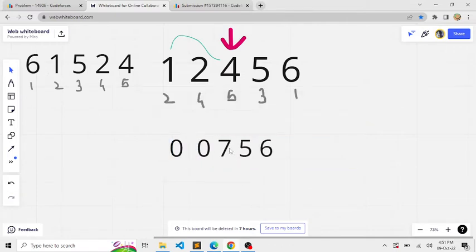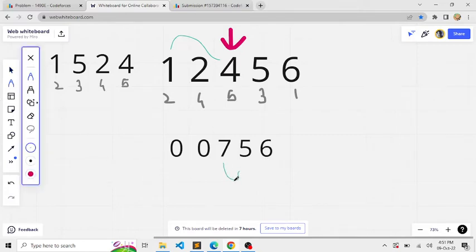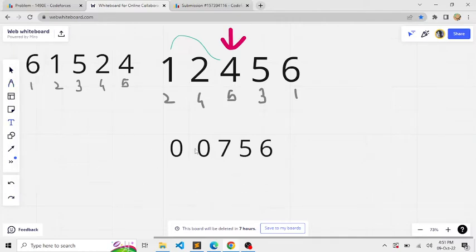Now as we can see, 7 is already greater than 5 and 6. So even if we pair 7 with 5 or 6, it won't matter because 7 is anyway going to win. Let's try to solve it further so it becomes clear.